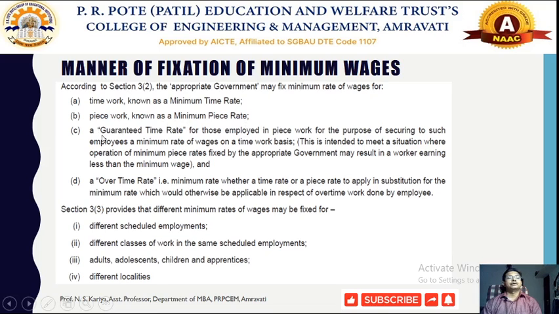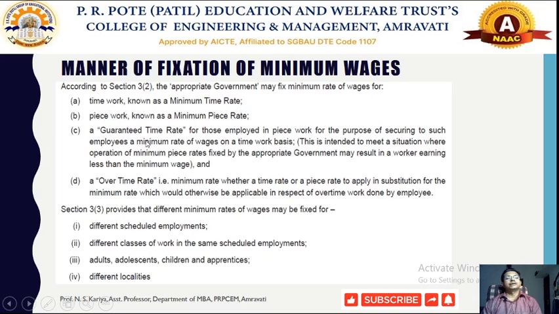Another form of wage system is called the guaranteed time rate system. Under this system, for those who are employed in piece work, the purpose is to secure such employees the minimum rate of wages on a time of work basis. This is intended to meet the situation where the operation of the minimum piece rate fixed by the appropriate government may result in the worker earning less than minimum wages.